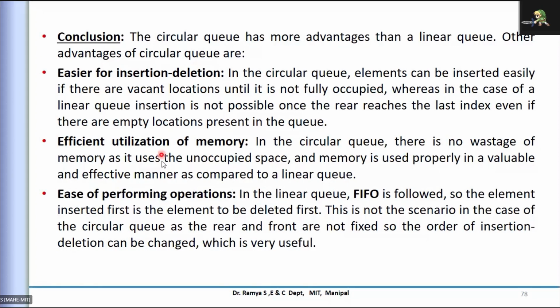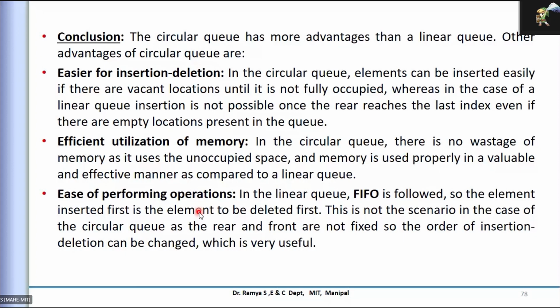Okay, and next one is ease of performing operations. If you see this, there is not much complexity involved because you are not shifting the elements from one position to another. There is no for loop for that. You're just using pointer placement, just incrementing the value, which is an integer.